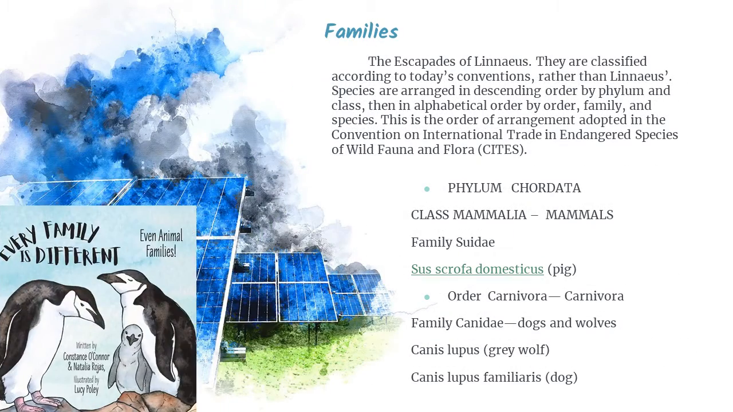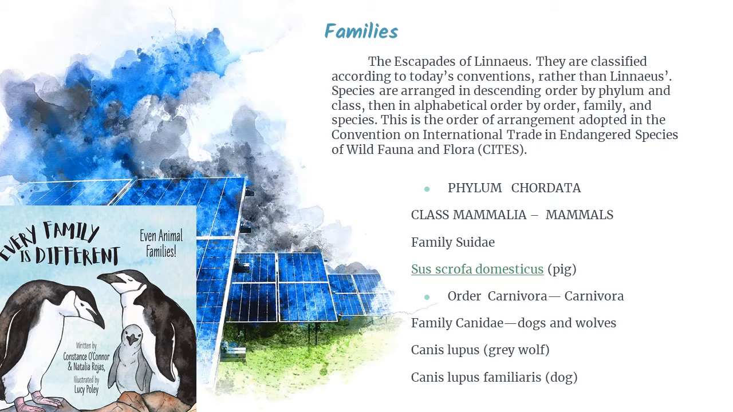Families. The species of Linnaeus. They are classified according to today's conventions rather than Linnaeus. Species are arranged in descending order by phylum and class, then in alphabetical order by order, family, and species. This is the order of arrangement adopted in the Convention on International Trade in Endangered Species of Wild Fauna and Flora, CITES. So now I'm going to tell you the families that I found about the Animalia kingdom.